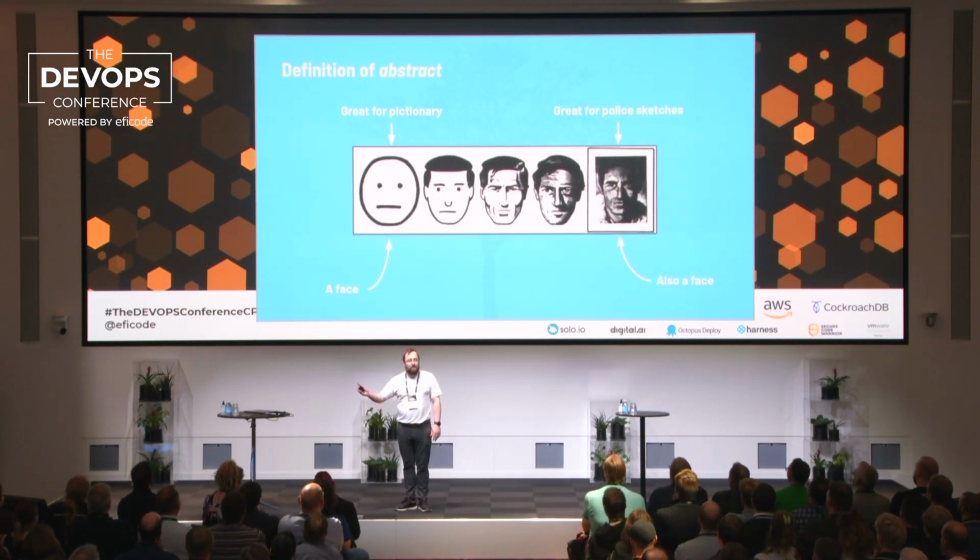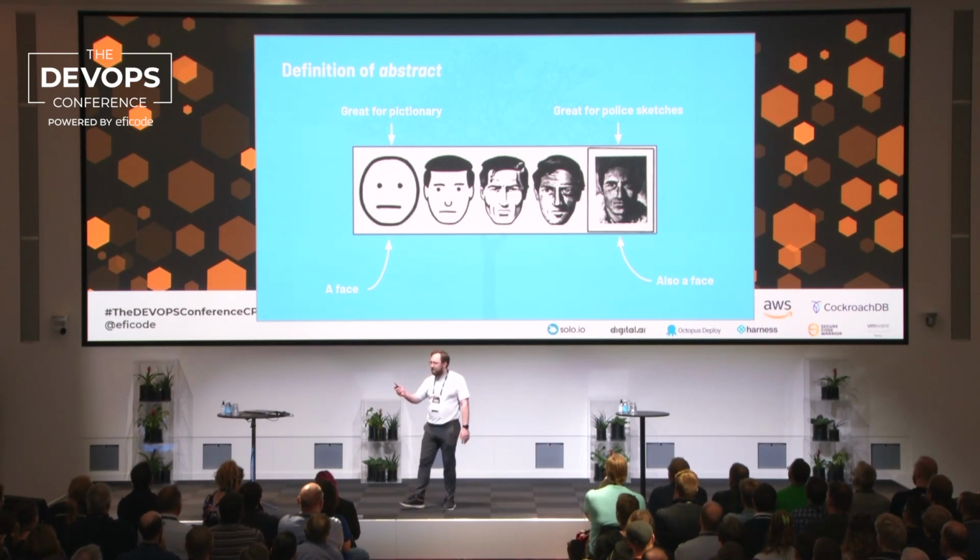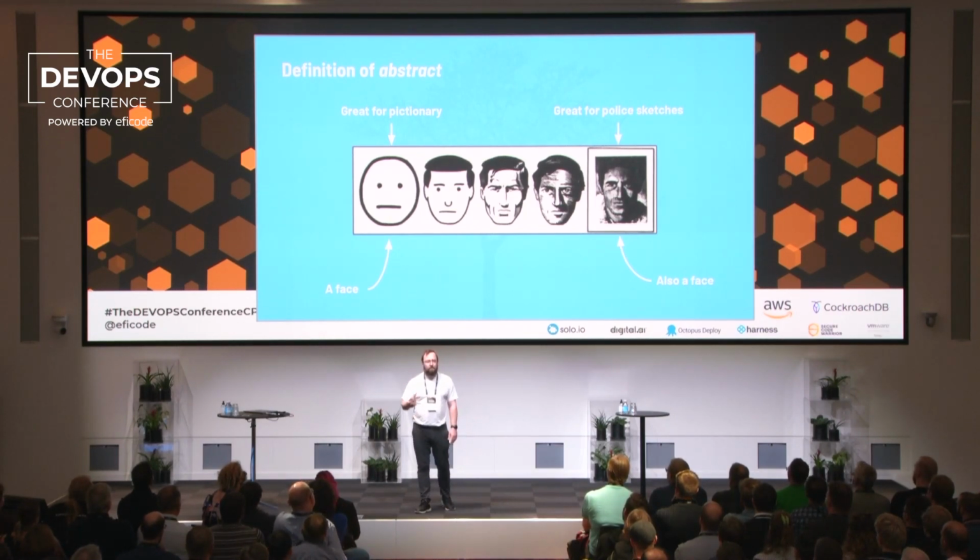Here we have complexity in different phases, right? The one on the left is very simple. It's fast. It's cheap. You want to use it for Pictionary, in Danish, tegnergæt. On the right, you have details. It's more expensive. Takes more time. It's great for police sketching if you're into that.